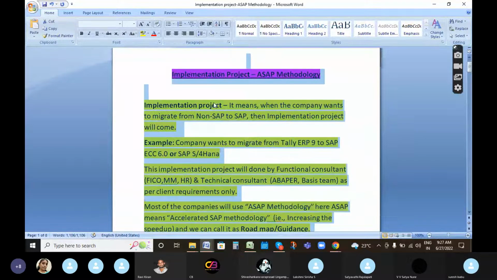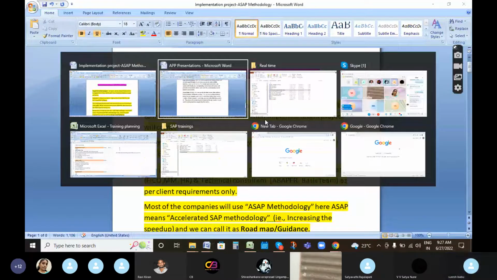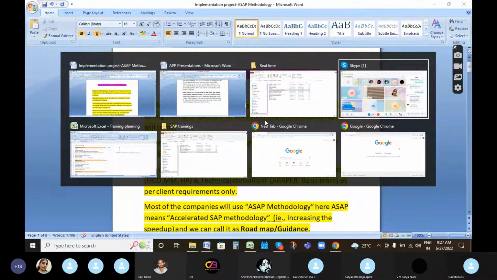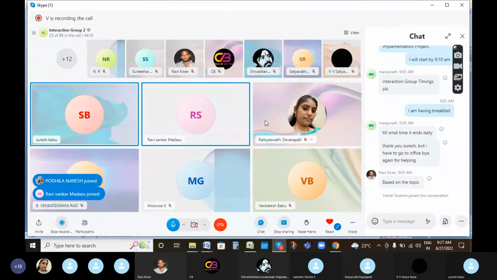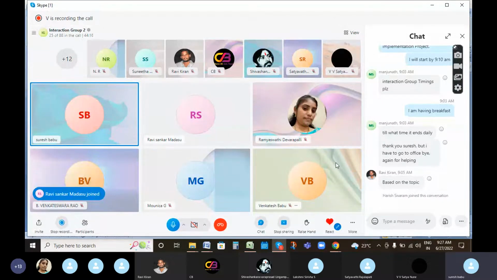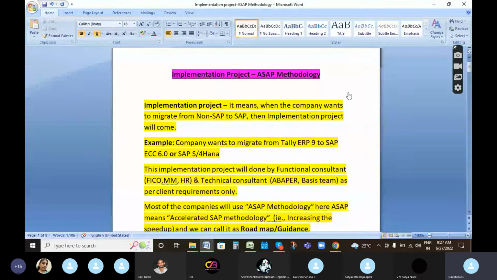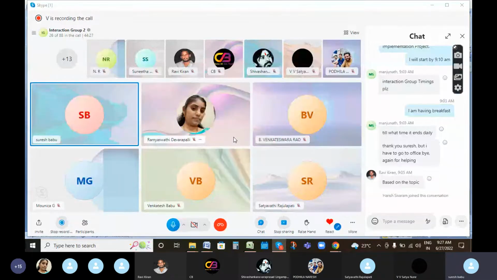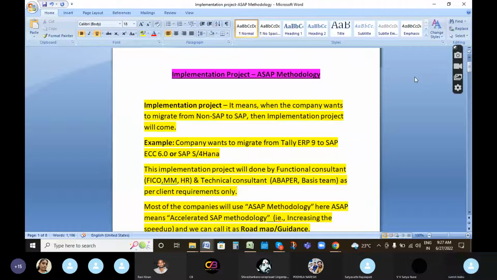Hello. So what happened? Everybody is able to see my screen for implementation ASAP methodology? Yes. Your screen is now visible. Okay.